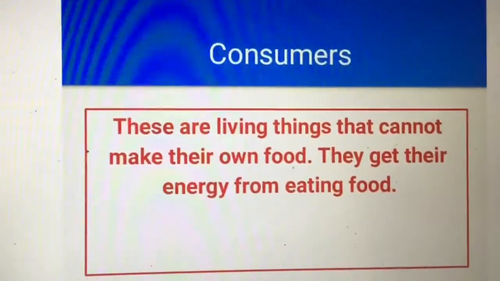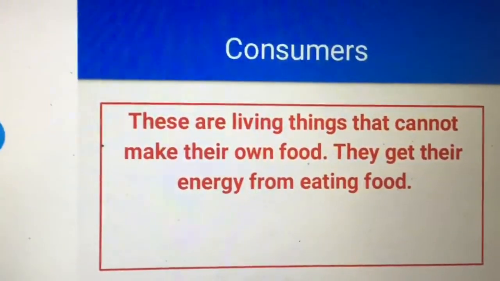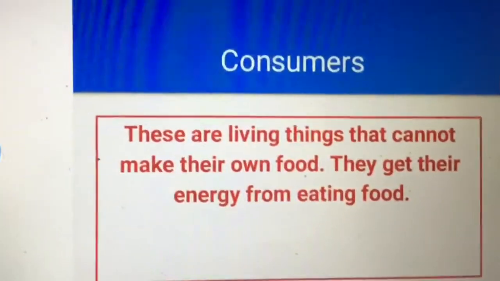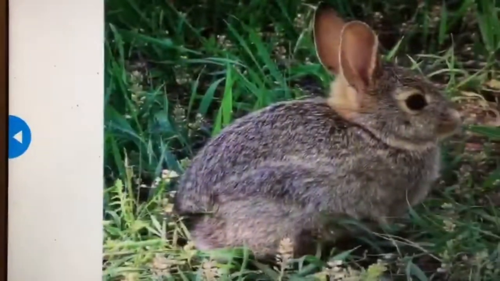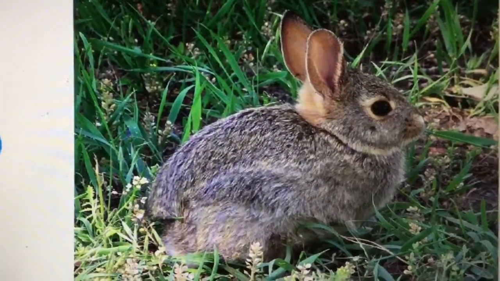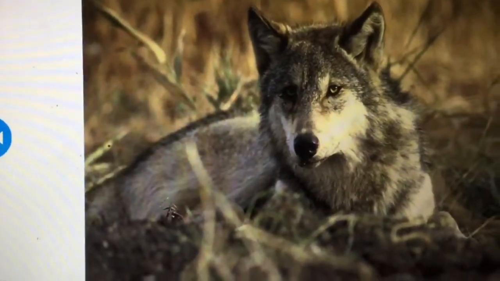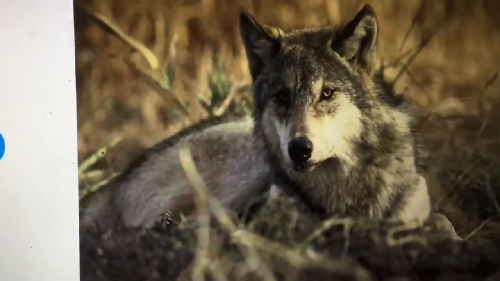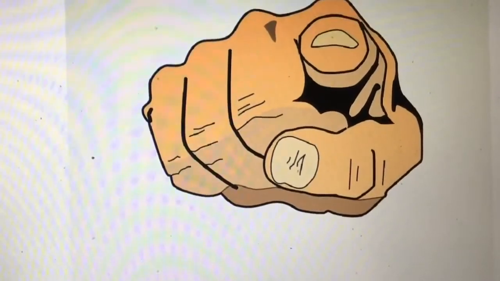Consumers. These are living things that cannot make their own food. They get their energy from eating food. So we can't make it within. We have to go hunt it, go buy it in order to cook and eat it. A rabbit is a type of consumer. We'll get into what specific type in a few minutes. Coyotes, wolves, lions, tigers are all types of consumers. You are a consumer.